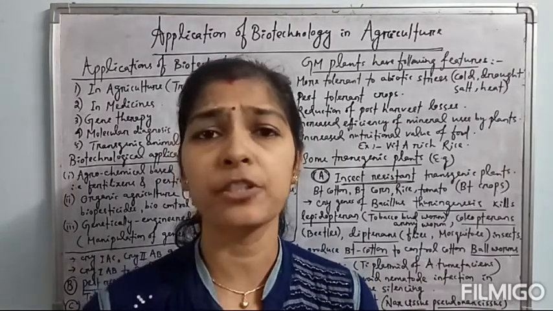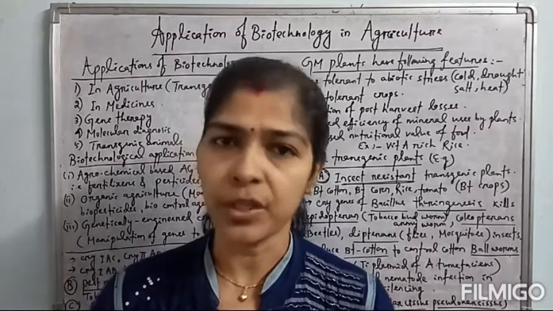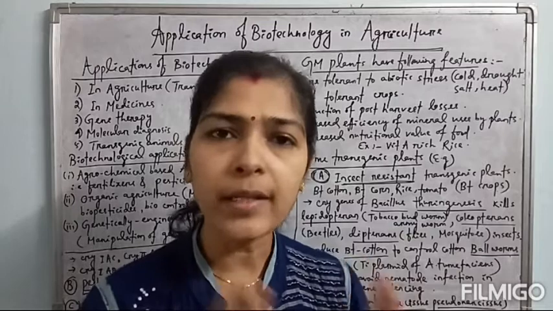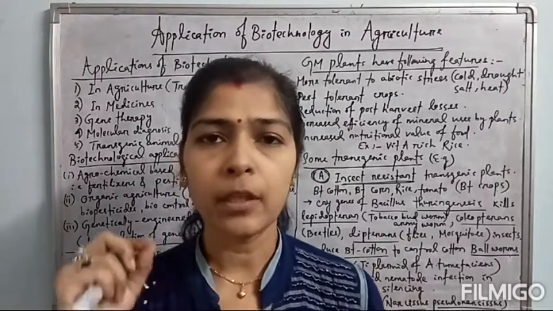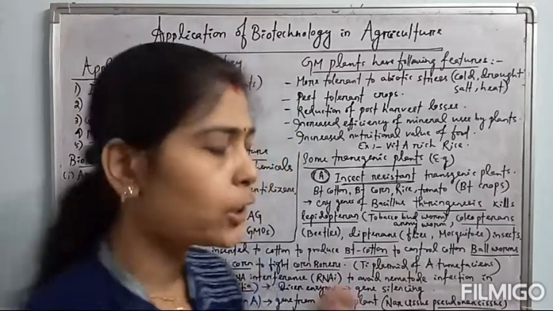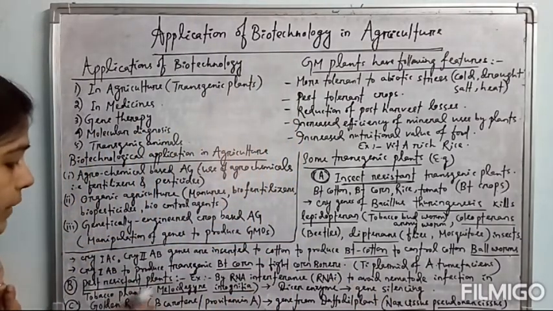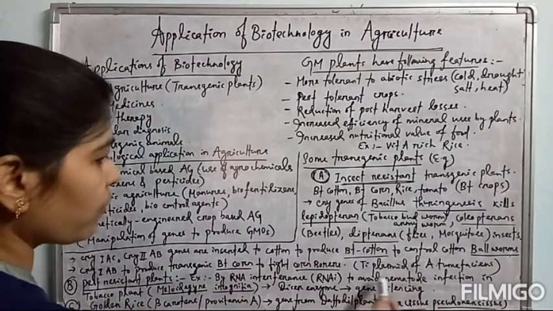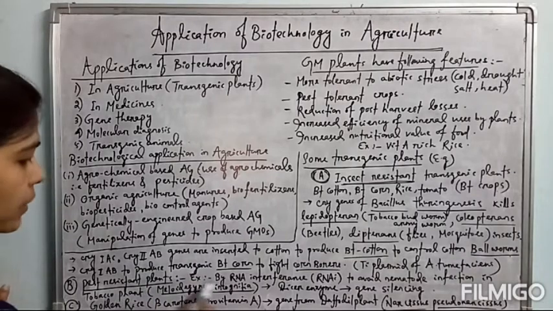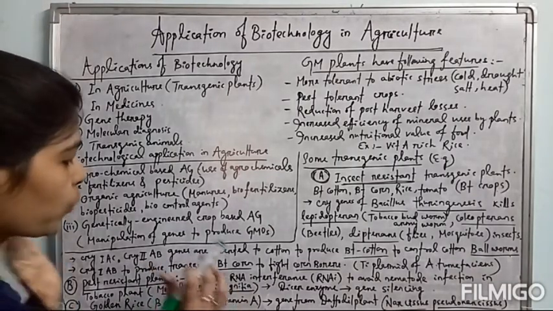Such RNA interference technology is used for silencing a particular gene, maybe any type of pathogenic gene. One example is that with the help of RNA interference technology, plants like tobacco are made pest resistant to avoid nematode infection. This is one of the examples. Meloidogyne incognita is a nematode which causes infection in the tobacco root.